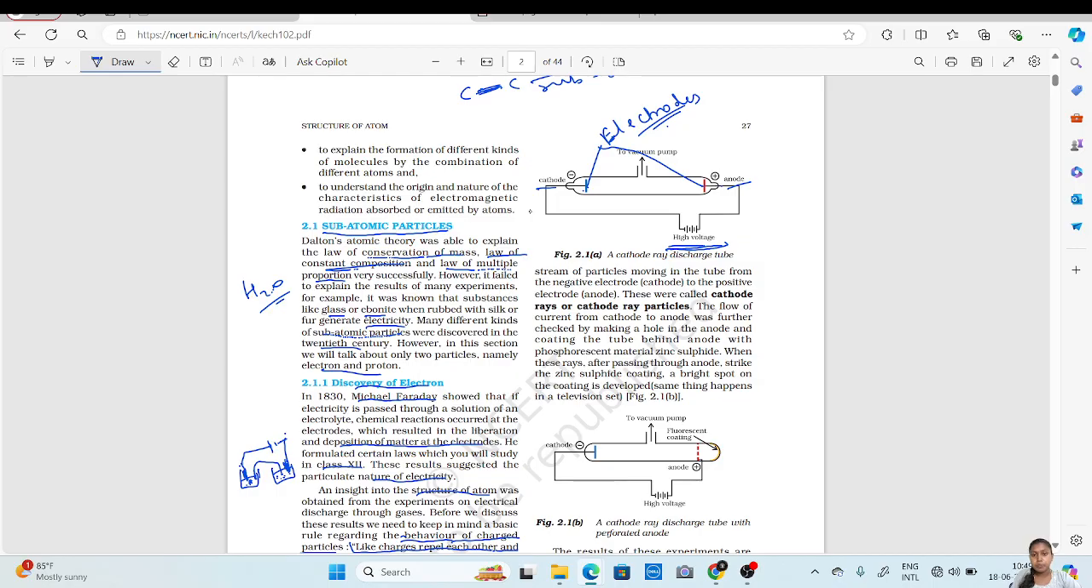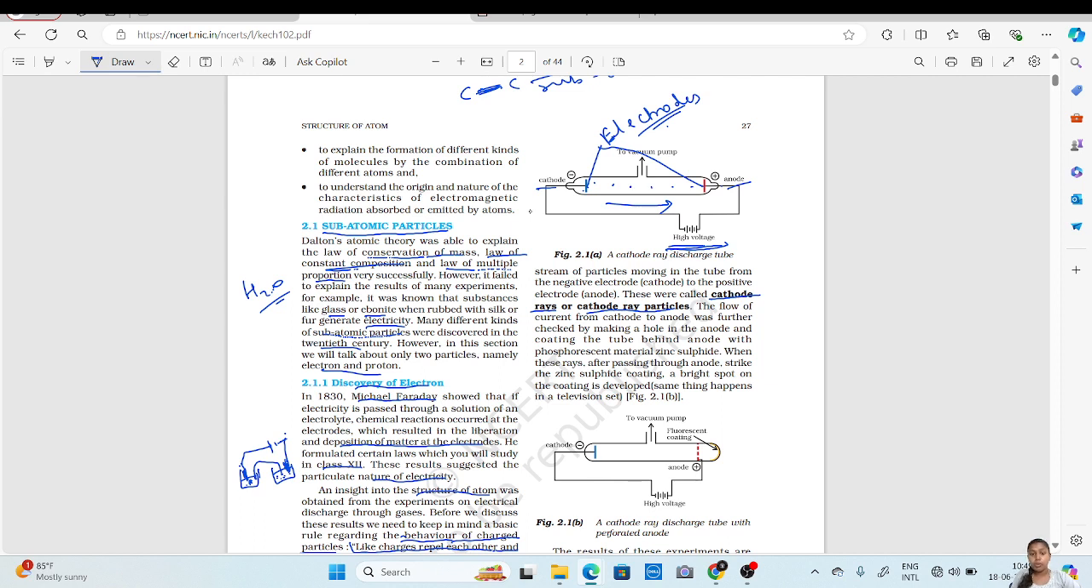You can see electric particles moving from cathode to anode in this direction. These were called cathode rays or cathode particles. The particles which are moving from cathode to anode are known as cathode ray particles, or cathode rays, because they are coming from the cathode.